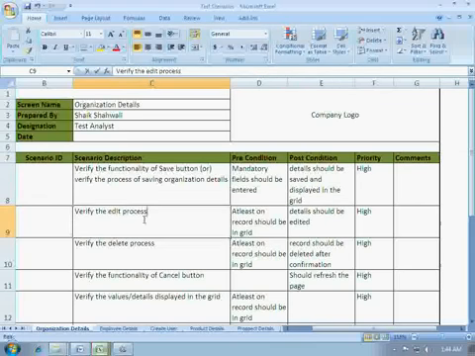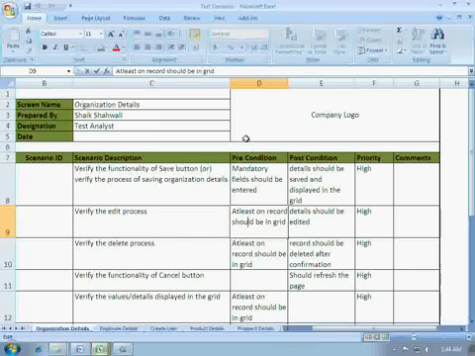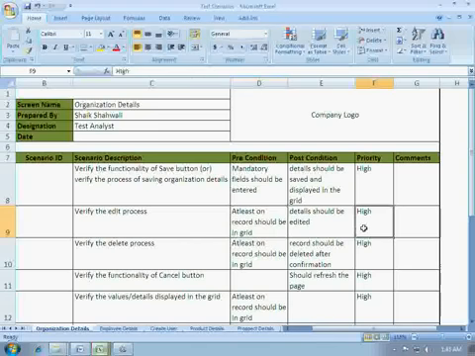At least one record should be in the grid. Obviously, to edit a record we should have a record first, so at least one record should be in the grid is the precondition, and the post condition is details should be edited, and the priority is high as well because even the editing process is important.